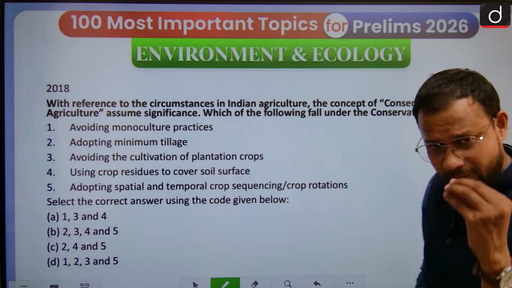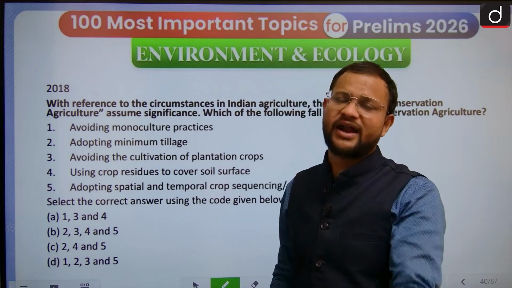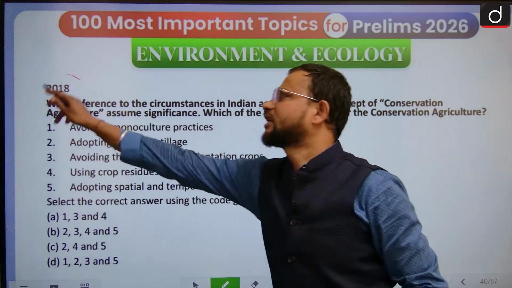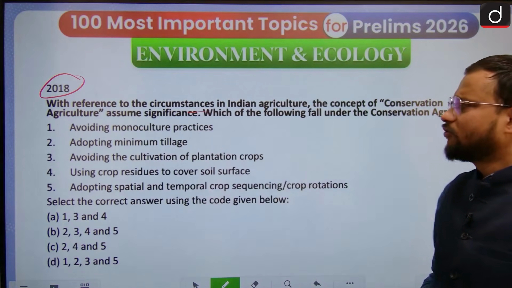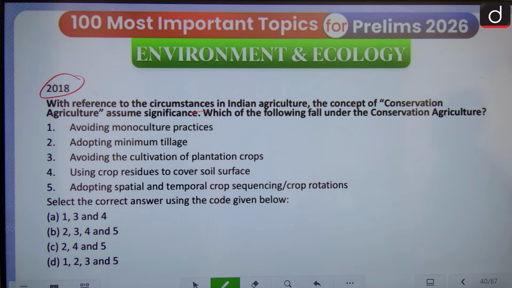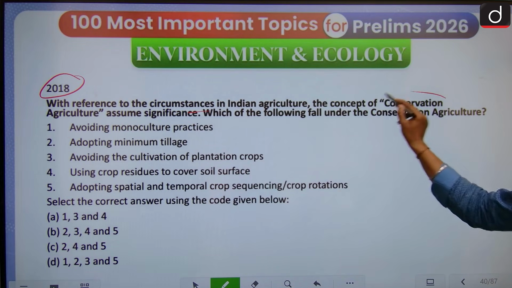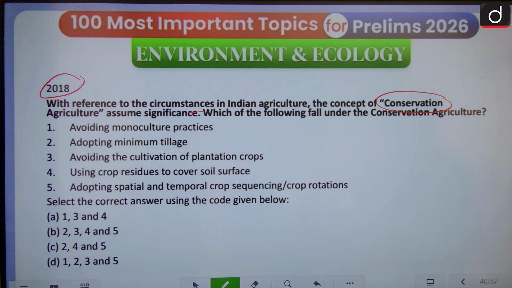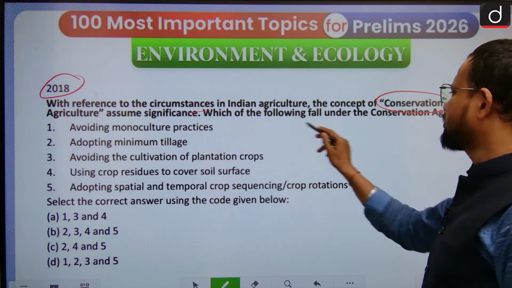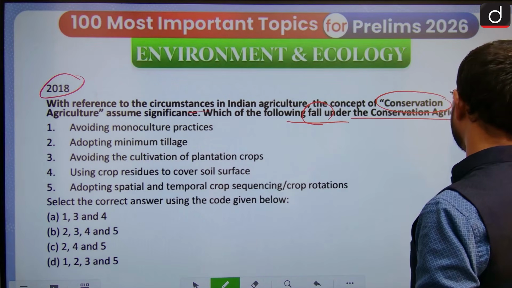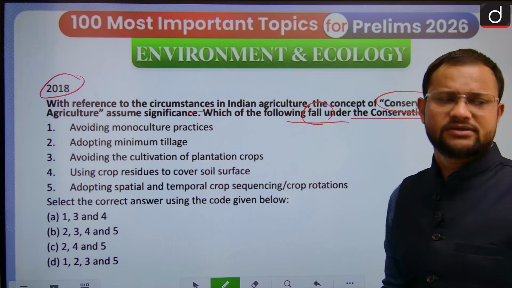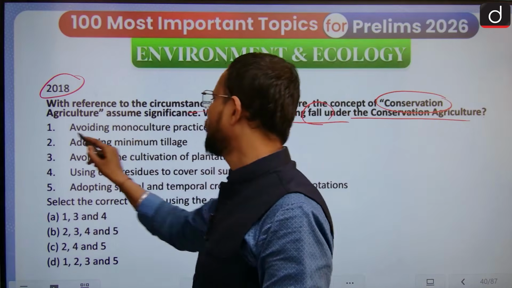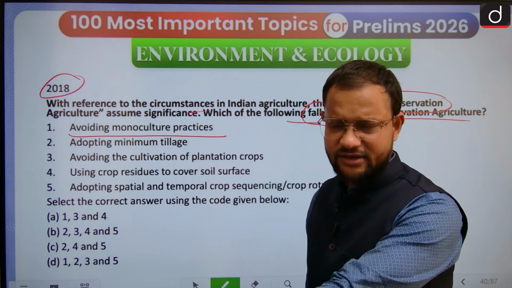Now have a question on climate smart agriculture and related topics that was asked in this particular year. With reference to the circumstances in Indian agriculture, the concept of conservation agriculture assumes significance. Which of the following fall under conservation agriculture? First, avoiding monoculture practices. Is it? Yes, avoiding.